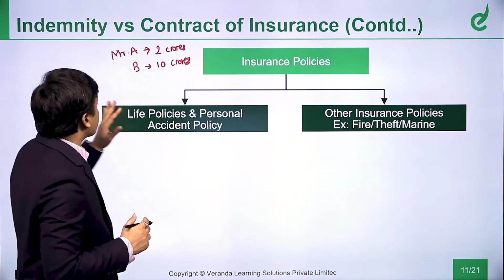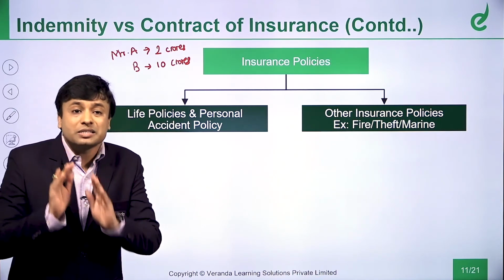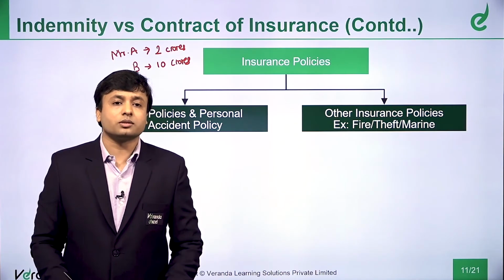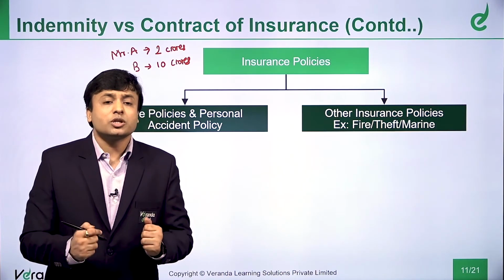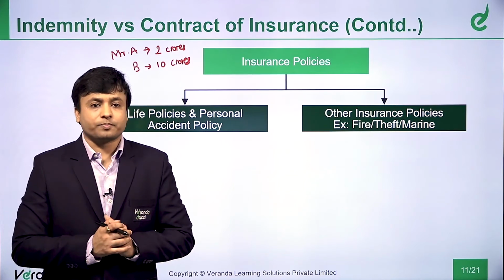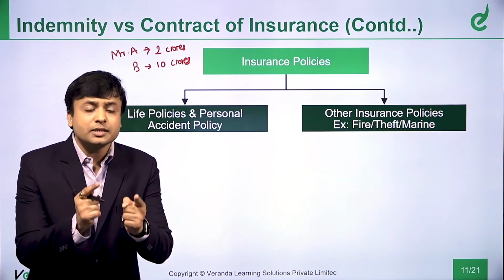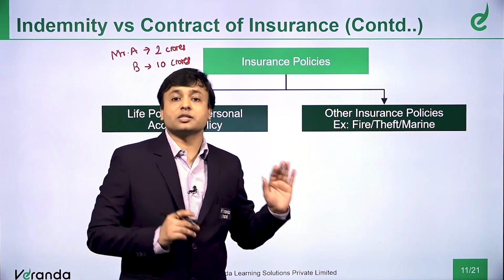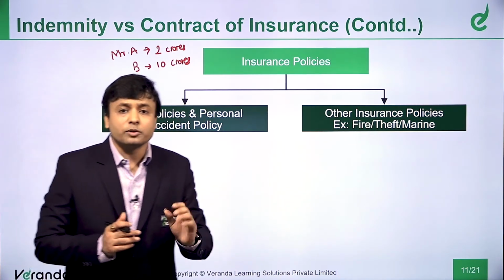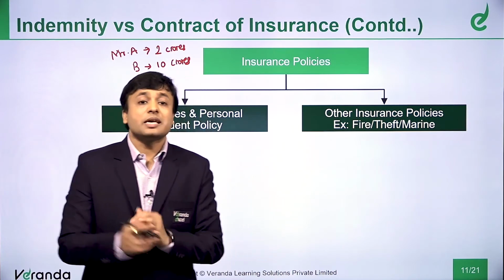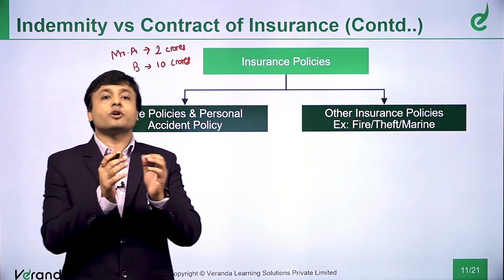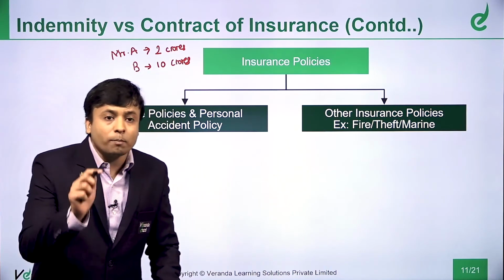So in case of life insurance policy and personal accident policy, what happens? The amount is fixed in advance. I'm just compensating your family. Am I assessing the loss? No. But in case of other insurance policies, that is fire policy, theft insurance, marine insurance, what happens? I assess the loss. I determine what is the loss suffered by the entity, and then I compensate the loss.